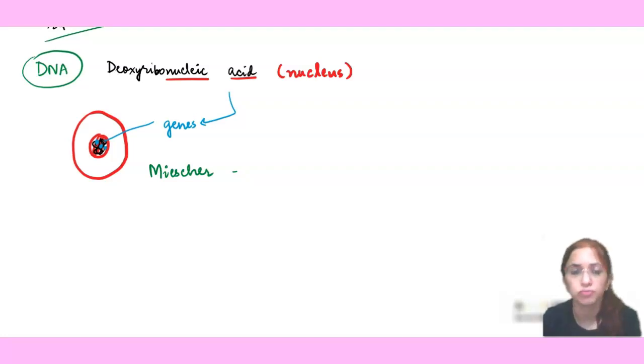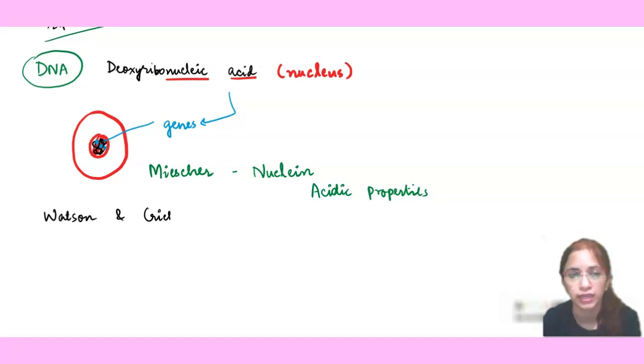Meister called it nuclein because it was found in the nucleus of a cell and had acidic properties. Later, Watson and Crick found out the double helical structure of DNA. In the human body, we have DNA in the form of 2 strands, and that is why we use the term double helical DNA.